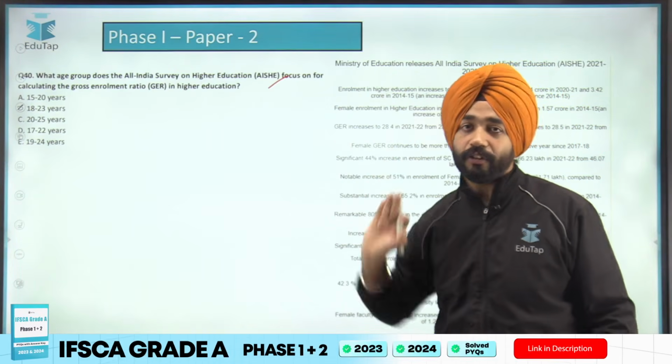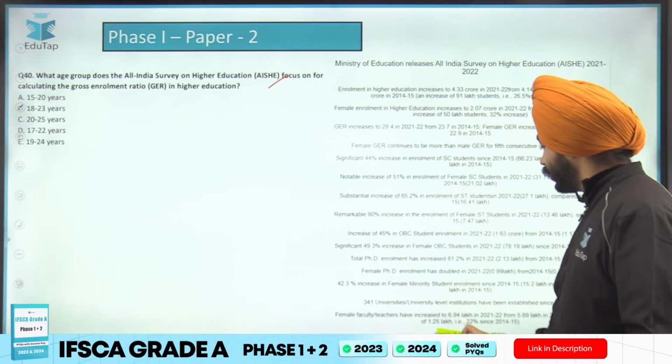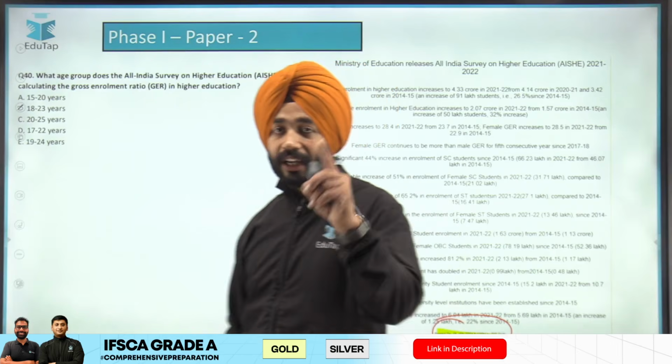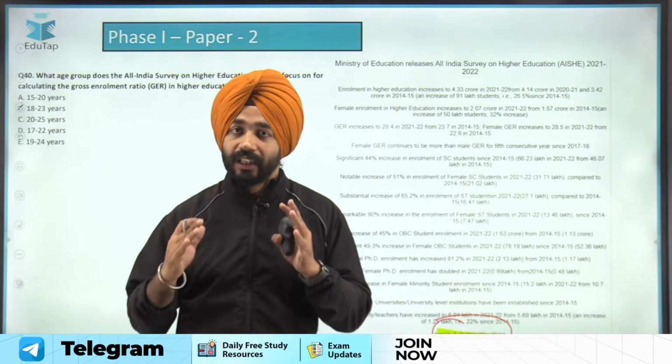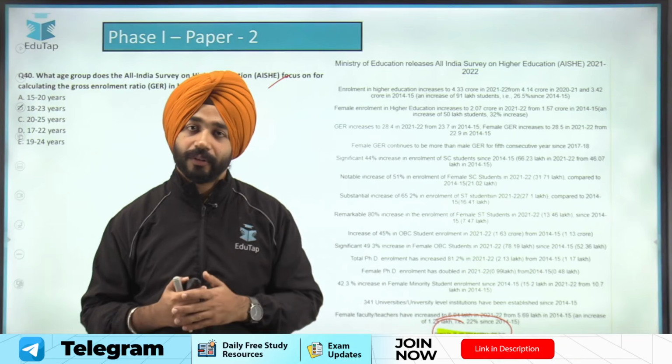Coming to the paper 2 questions also. Question was on All India Survey on Higher Education. Now that was again beyond 5 months, because the survey came out on 25th of January 2024. Again, you will be asking me a question now. Sir, both the questions on reports came 5 months earlier, and you are saying read 3 months.